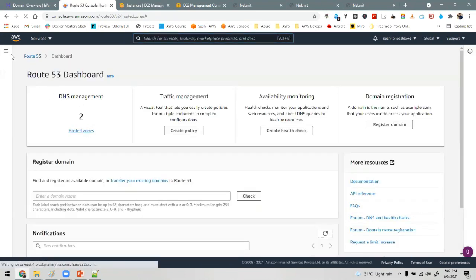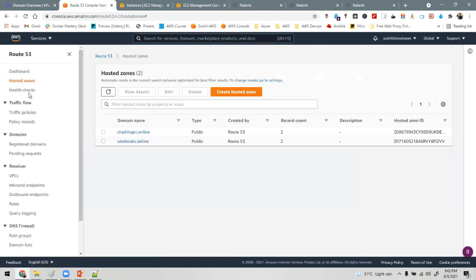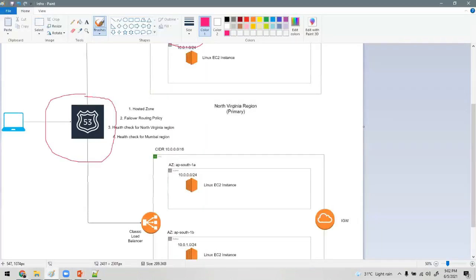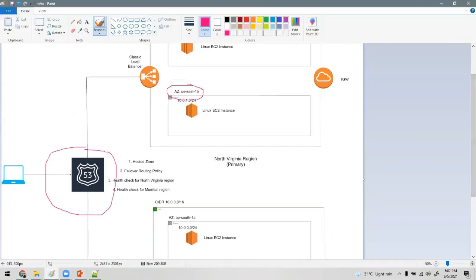See, first I will configure a health check. So why do I require a health check? The load balancer health check is used to detect whether my first or second EC2 instance is down. With the Route 53 health check, we determine whether this region is down, whether one of the regions is down. That is why we require a health check on Route 53. Understood? That's the difference between this health check and this health check.